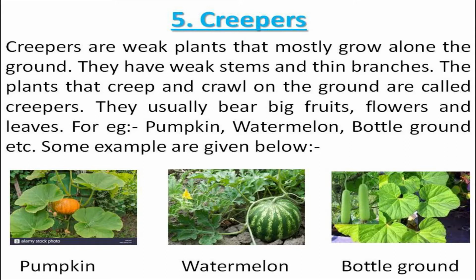Number 5, creepers. Creepers are weak plants that mostly grow along the ground. They have weak stems and thin branches. The plants that creep and crawl on the ground are called creepers. They usually bear big fruits, flowers and leaves. For example, pumpkin, watermelon, bottle gourd, etc. Some examples are given below. You can see the pictures. First one is pumpkin. And second one is watermelon. And third one is bottle gourd.